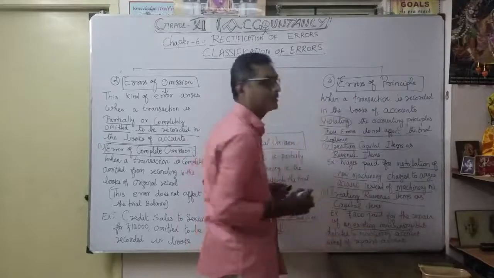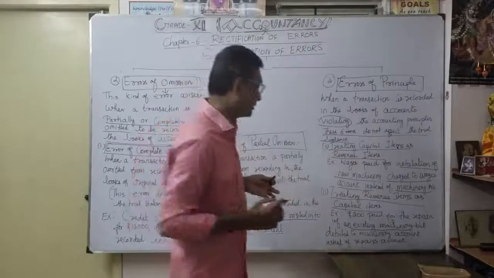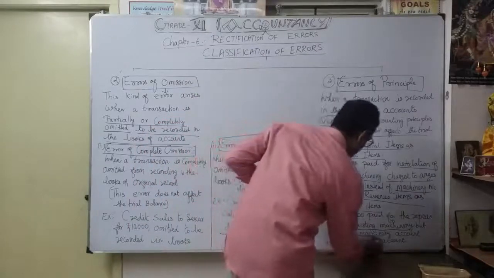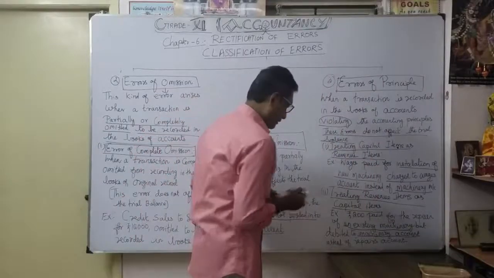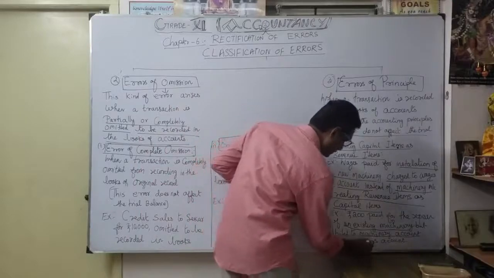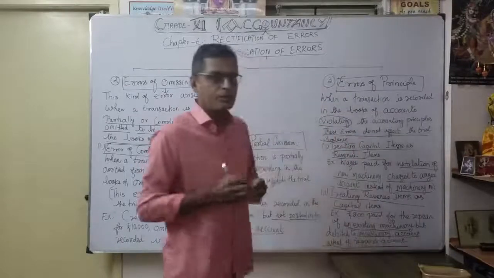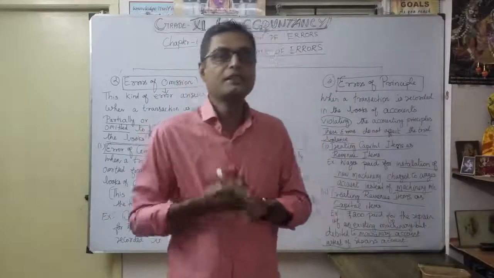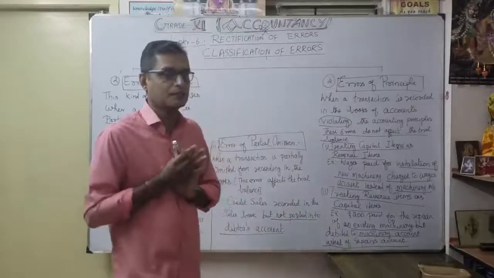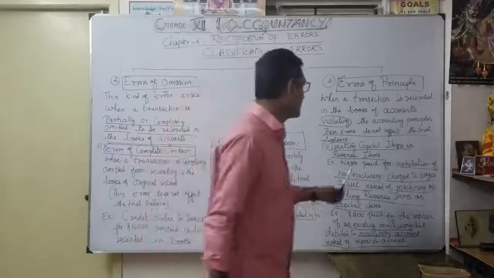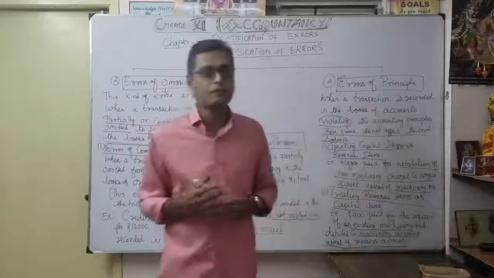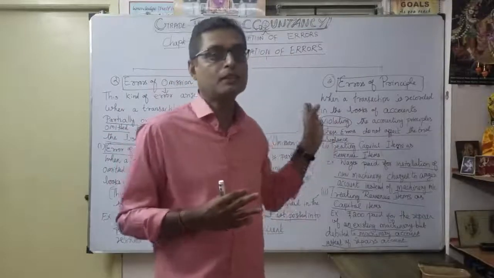But what happened? They wrongly debited it to machinery account instead of repairs account. That's why it's very, very important. You want to consider it as a revenue expenditure, but it was wrongly debited to capital expenditure. That is the error of principle. So how to rectify? These are the examples about errors of principle.